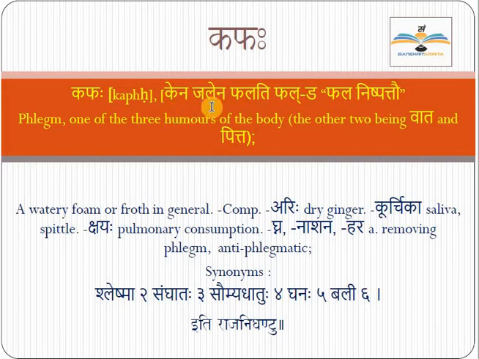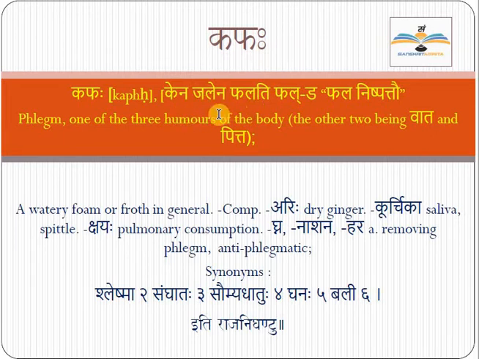Phalati means improves. Something that is improved or increased by water is kapha. And we know kapha is actually of watery form. And that's why, kena jalena phalati.